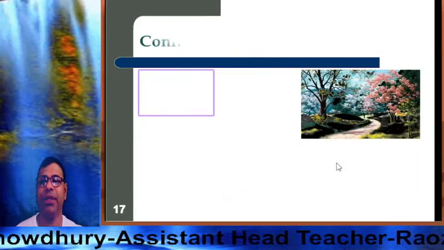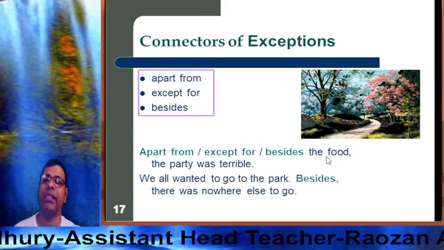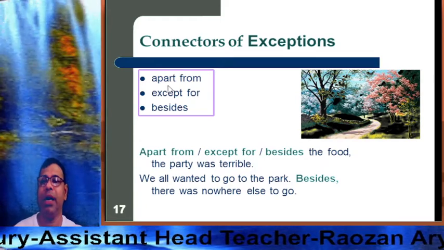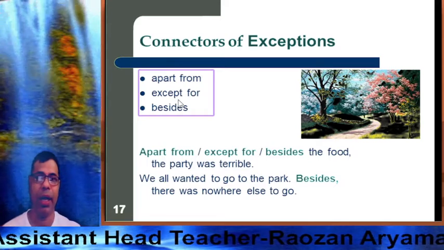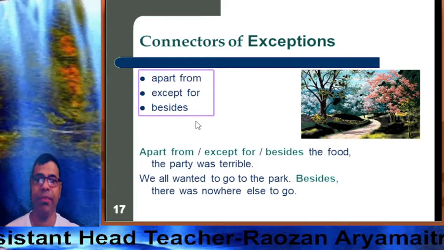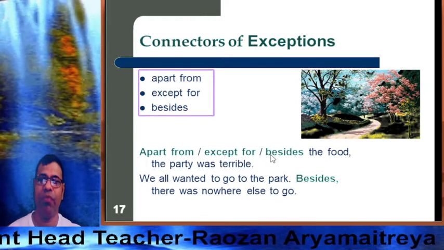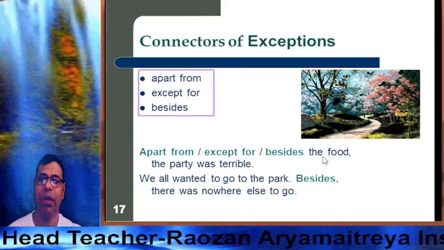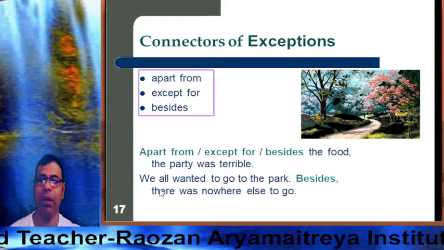So dear students, now the time of connectors of exception. These are apart from, except, except for, besides. Besides the food, the party was terrible.